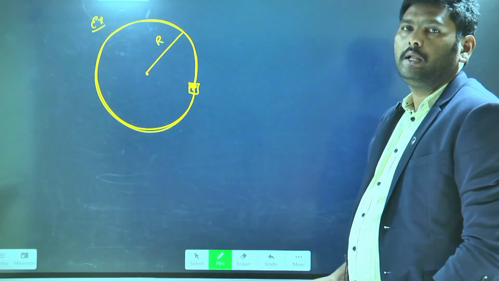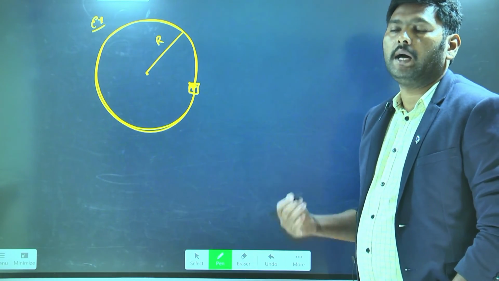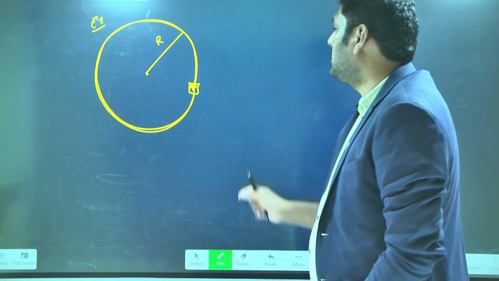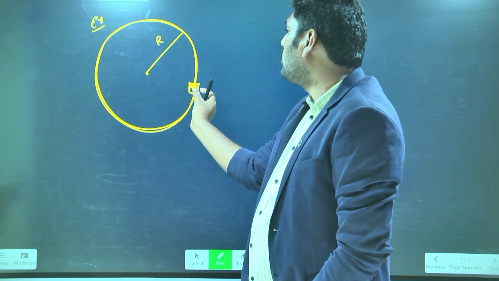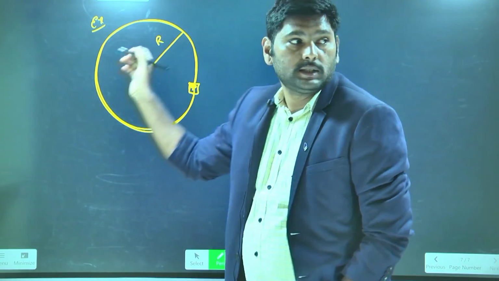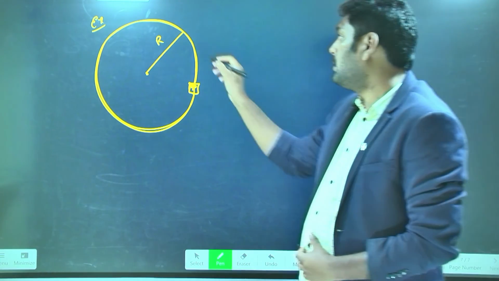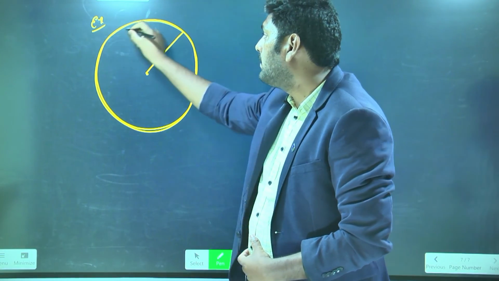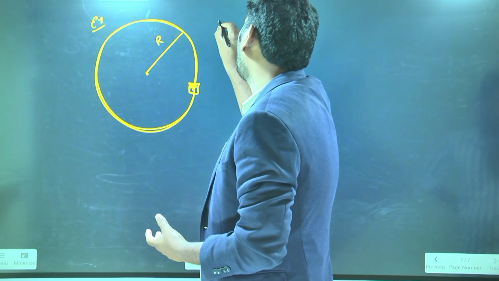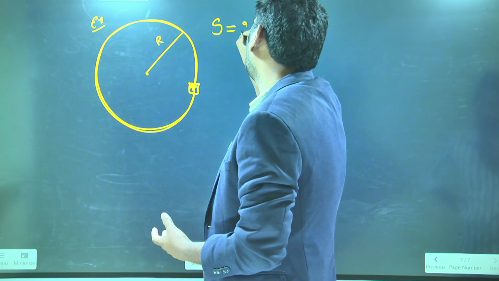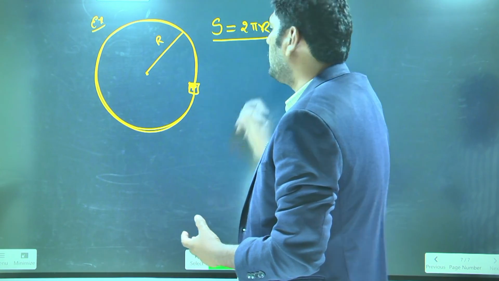Just now I explained that the distance covered by the body is the actual path followed by the object. Here the object is our vehicle, moving in a circular path. When a vehicle is moving in a circular path, it is following the circumference. So the circumference of the circular path is the actual path, which is equal to 2 pi r. This is the way you can get the distance covered by the body.